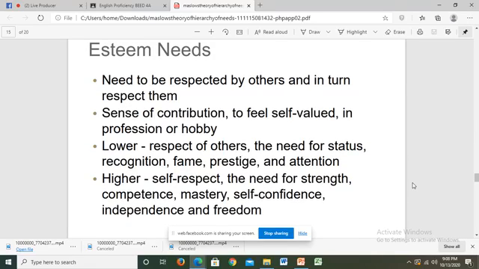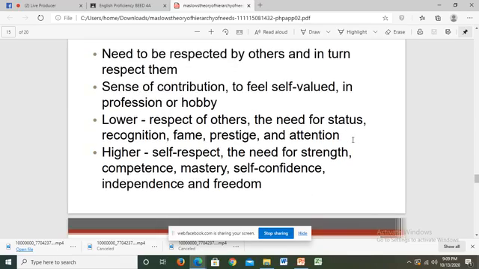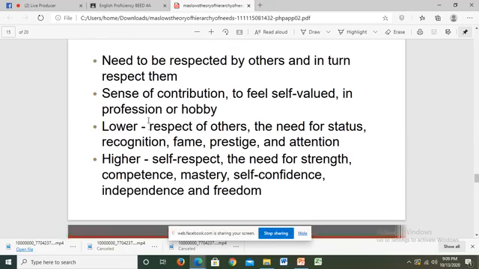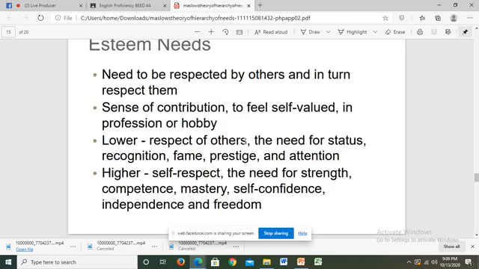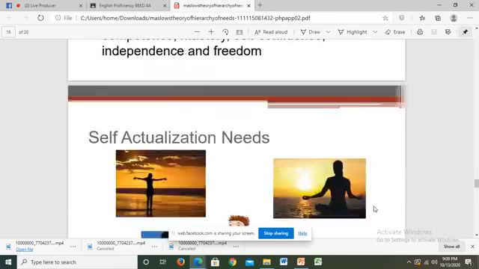A person in a job, for example, should have a sense of contribution. They need to feel that they are valued in their profession or the organization they belong to. Lower self-esteem means respect from others and, beneath that, status, recognition, fame, prestige, and attention, while higher self-esteem means self-respect and, beneath that, strength, competence, mastery, self-confidence, independence, and freedom.